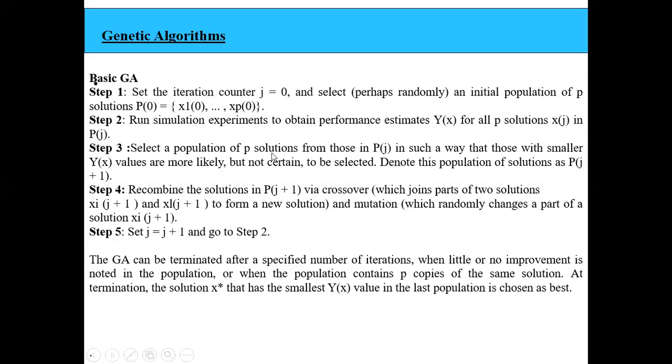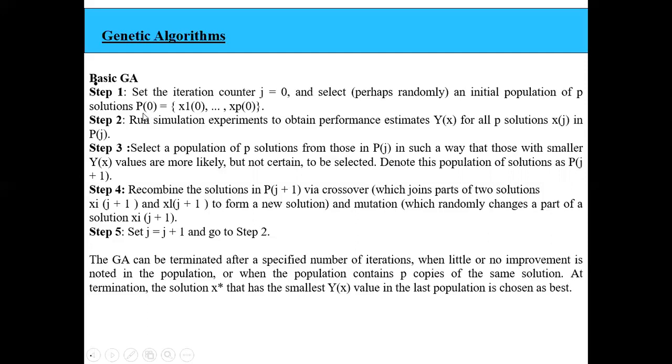Next, select a population of P solutions from those in P of j in such a way that those with smaller values of Y of x are more likely to be chosen, because we have to minimize here. So we are selecting those outputs which have smaller Y of x values, and denote this population as P of j plus 1.